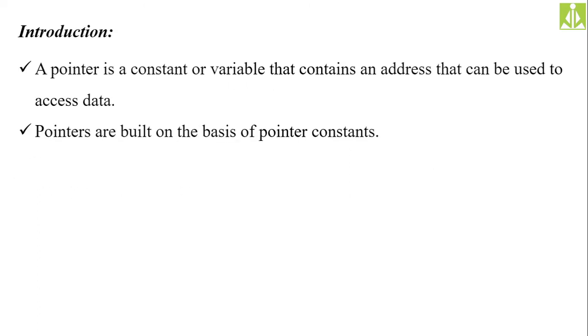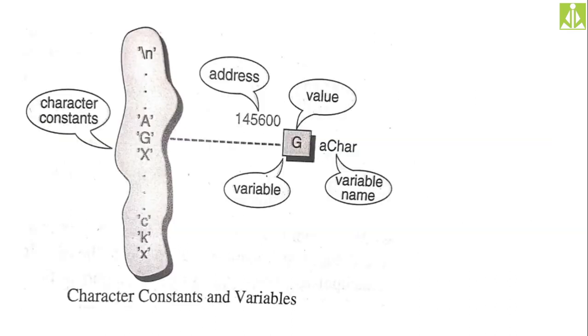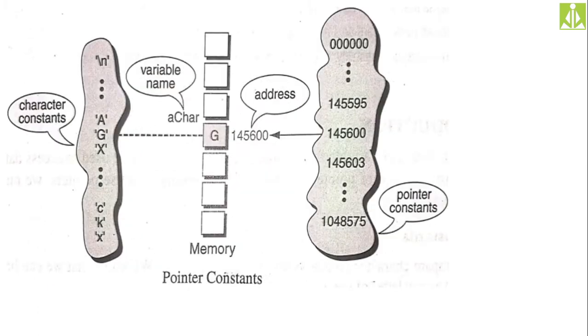We discussed the uses and the pointer constant and pointer variable, and how these two things are different. The idea of pointer constant, as we said: all the memory locations have addresses. If you put all those addresses together as a pool, every address from that pool we call a pointer constant, like how we have the character pool, and every character from that pool is considered a character constant. The same way, every address from the address pool will be considered a pointer constant.